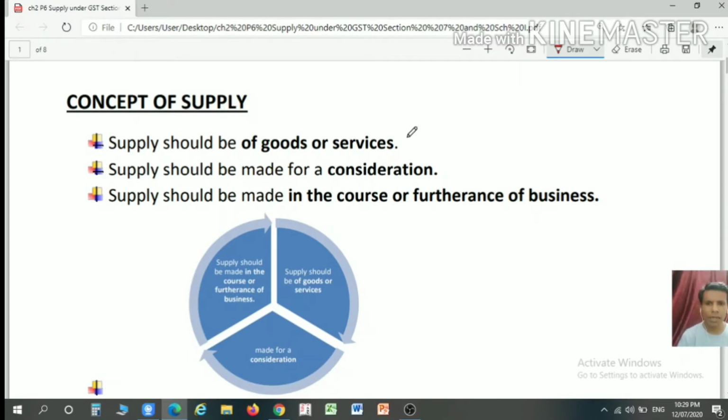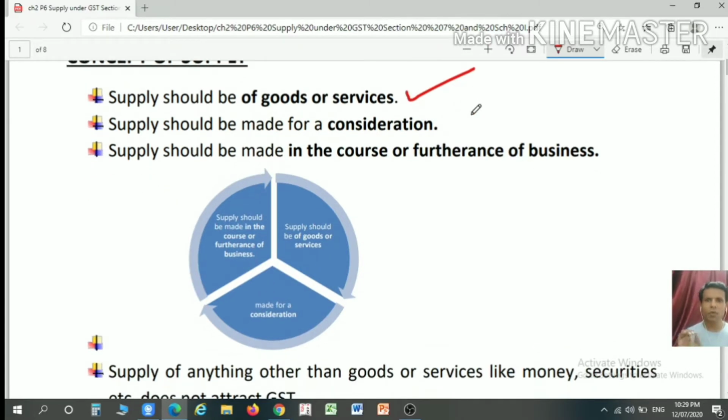Supply shall be for goods or services. What is goods? We have already discussed it in section 2, subsection 52 in our previous video. What is services? We have already discussed it under section 2, subsection 102 in our previous video. Supply should be for a consideration. The definition of consideration is given under section 2, subsection 31 of the CGST Act. It is also discussed with various examples in our previous video.